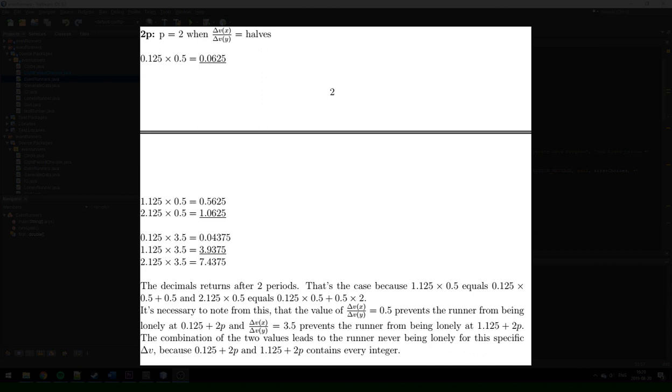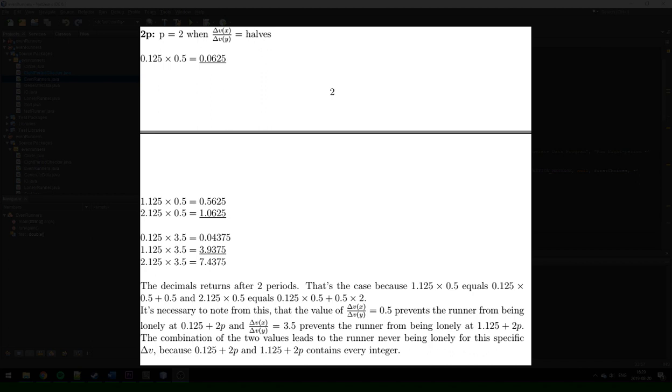As can be seen, the decimals return after 2 periods. This is the case because 1.125 times 0.5 just simply equals 0.125 times 0.5 plus 0.5. And 2.125 times 0.5 is equal to 0.125 times 0.5 plus 0.5 times 2.